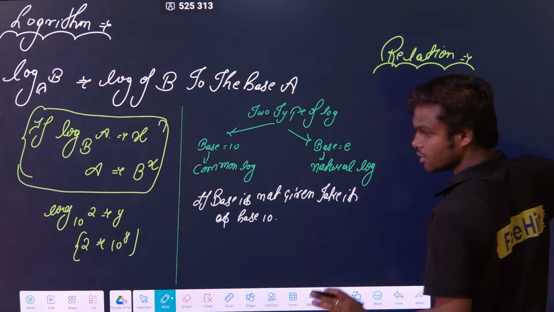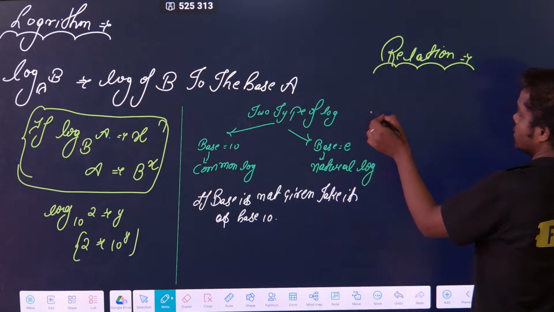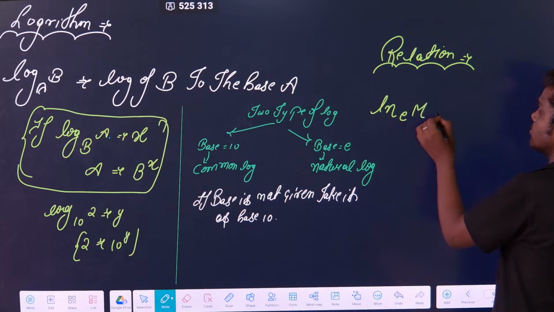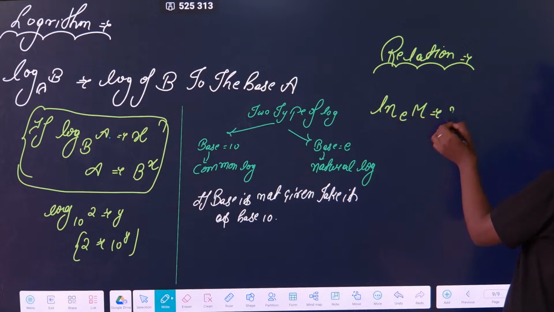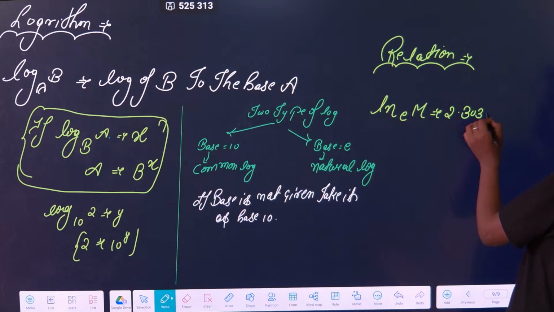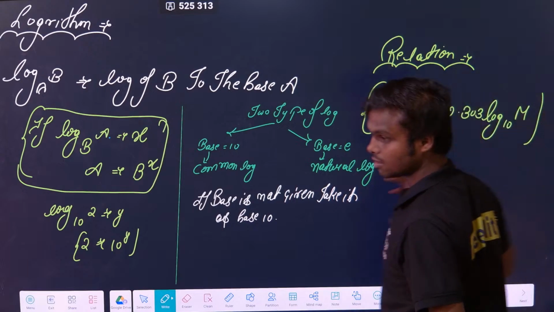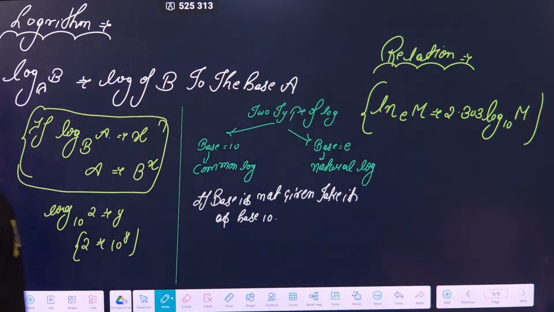The relation states that the natural log, ln, of m, that is log base e of m, can be converted into 2.303 times log base 10 of m. That is a relation which you have to remember. This relation is very important, clear?